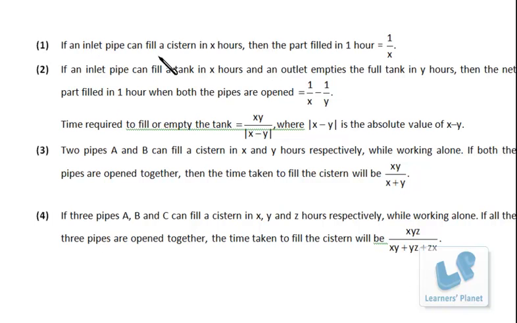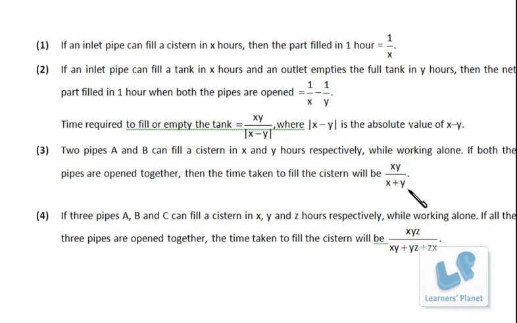If an inlet pipe can fill a cistern in X hours, then the part filled in 1 hour is 1 by X. That concept we have already discussed. Similarly, if an inlet pipe can fill a tank in X hours and an outlet empties a full tank in Y hours, then the net part filled in 1 hour when both pipes are opened is 1 upon X minus 1 upon Y. Similarly, if both pipes are working in the same direction, that means positive work is getting done by both, then 1 upon X plus 1 upon Y part of the tank will be filled in 1 hour.